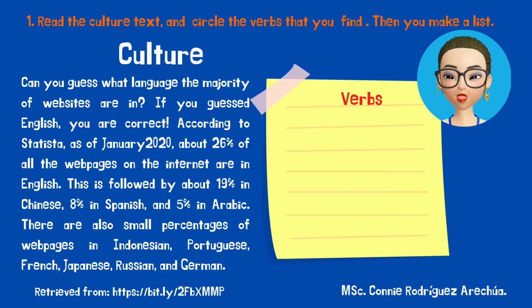Culture. Can you guess what language the majority of websites are in? If you guessed English, you are correct. According to Statista, as of January 2020, about 26% of all the web pages on the internet are in English. This is followed by about 19% in Chinese, 8% in Spanish, and 5% in Arabic. There are also small percentages of web pages in Indonesian, Portuguese, French, Japanese, Russian, and German.